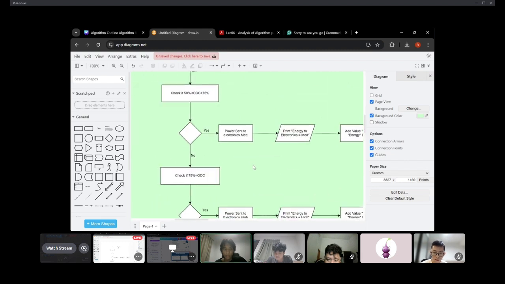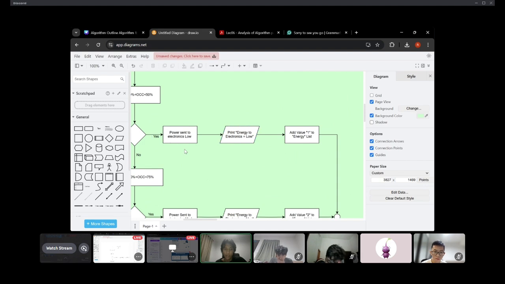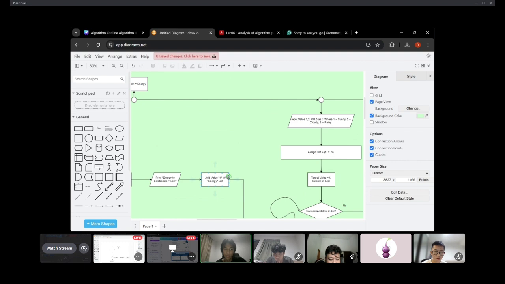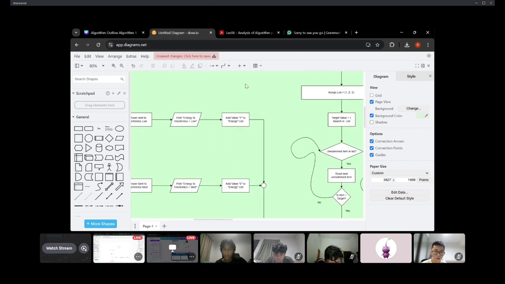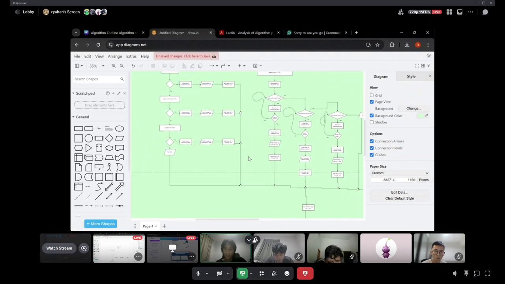And if it lies within any of the ranges, it will set the power according to the range. It will print according to the range and will add a value. This value will be added to the energy list created here, and in the end, the total of the values will be added, and that will be the amount of power supplied to the building.